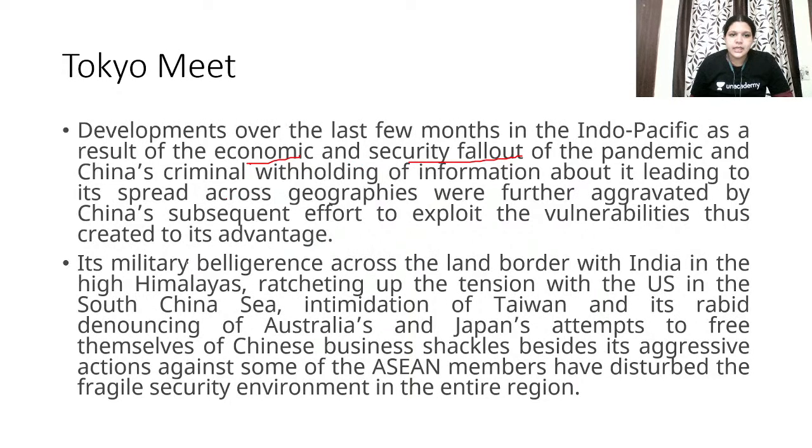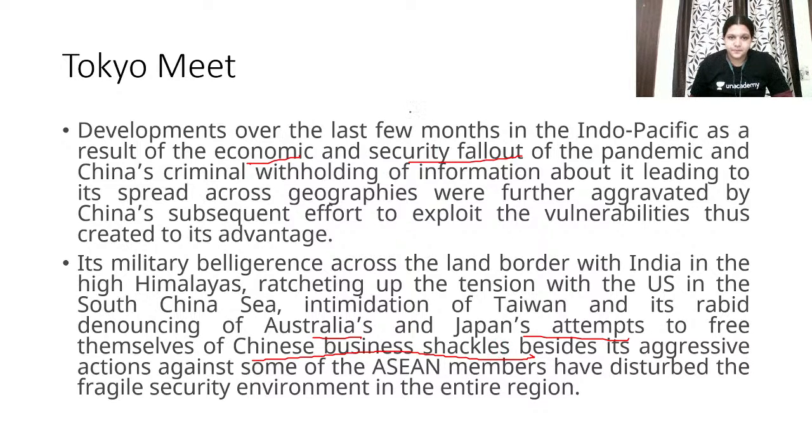Its military belligerence across the land border with India in the high Himalayas, ratcheting up the tension with the US in the South China Sea, intimidating Taiwan and its rapid denouncing of Australia's and Japan's attempt to free themselves of Chinese business shackles.